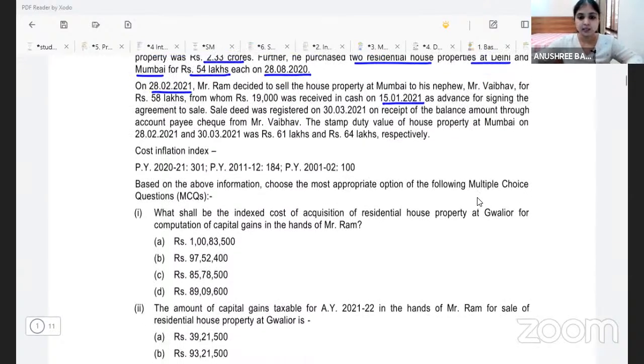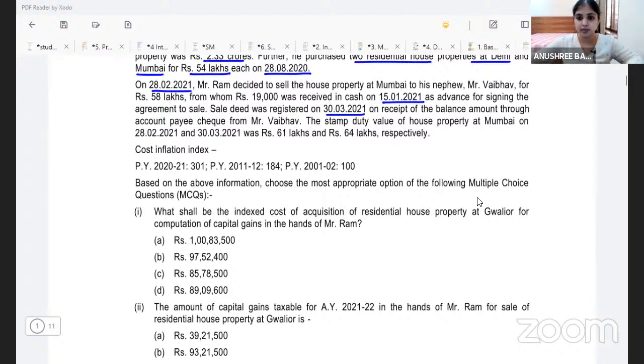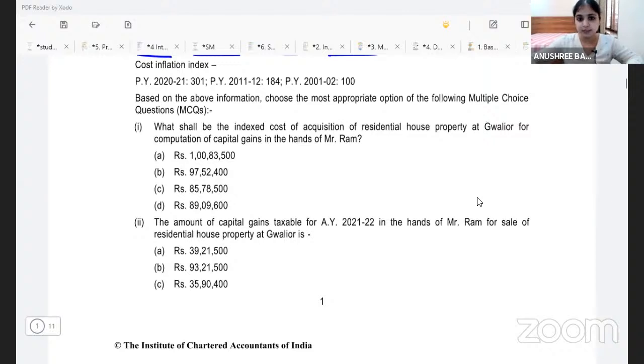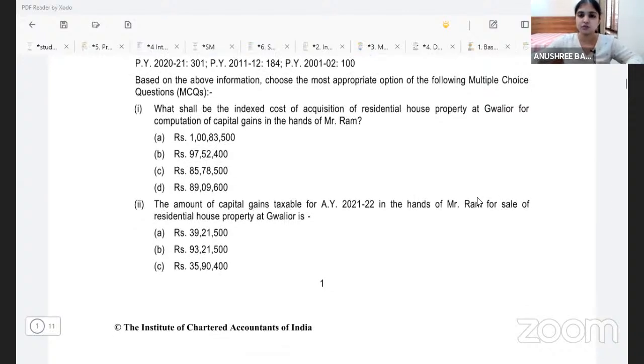Sale deed was registered on 30th March 2021 on receipt of the balance amount through account payee cheque from Mr. Vaibhav. Stamp duty value of house property at Mumbai on 28 February 2021 and 30th March 2021 was 61 lakhs and 64 lakhs respectively. They have given us the cost inflation index. Based on the above information, choose the appropriate option.